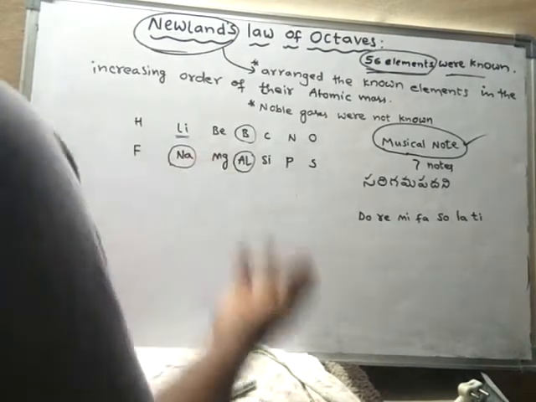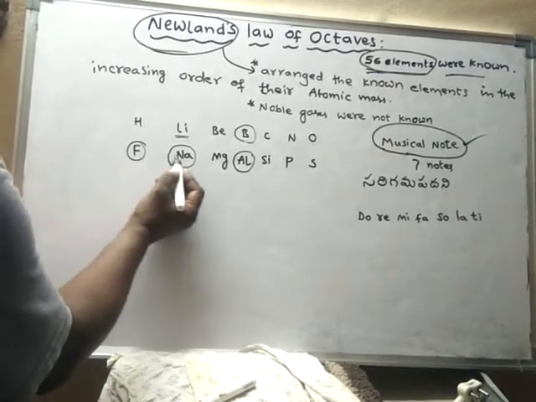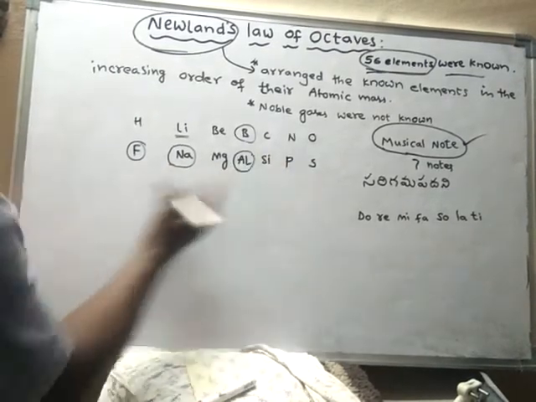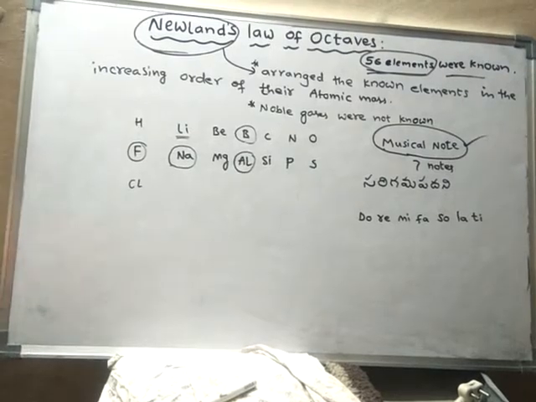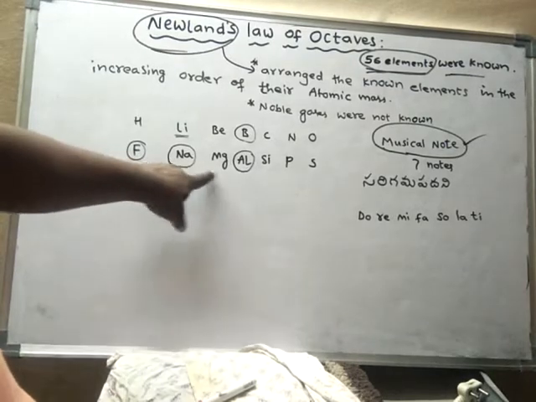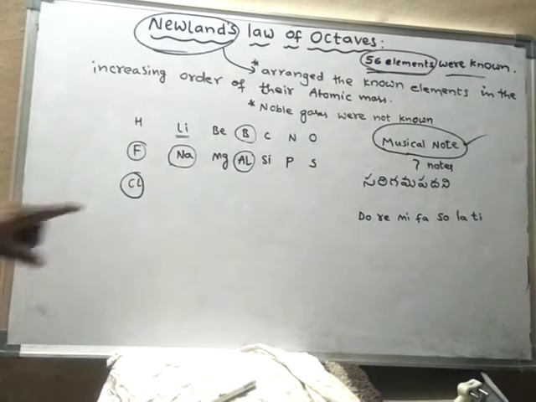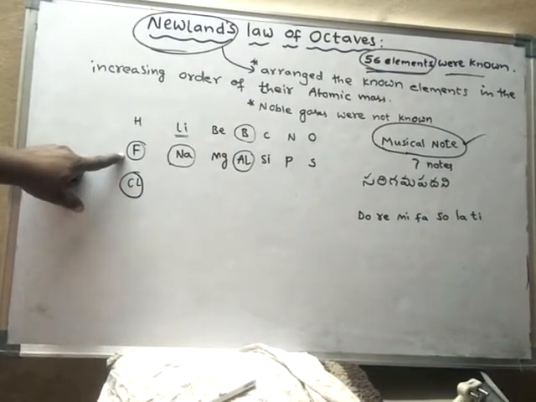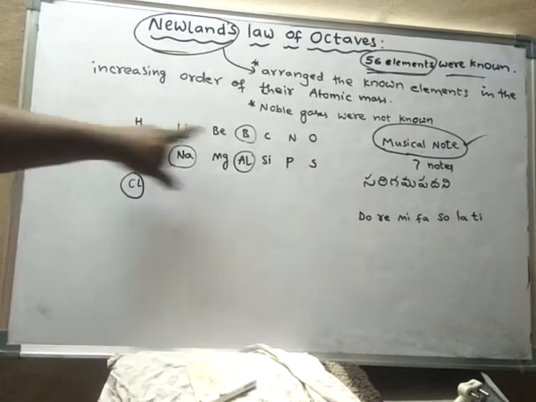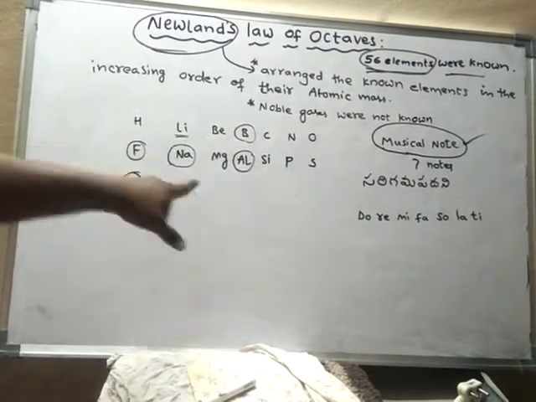Take any element. From fluorine: fluorine, sodium, magnesium, aluminum, silicon, phosphorus, sulfur. After sulfur, it should be chlorine. Let us assume fluorine as the first element and start from fluorine: 1, 2, 3, 4, 5, 6, 7, 8th element. Chlorine is the 8th element from fluorine, hence chlorine should show similar properties with fluorine. Like this, he arranged the known elements into these 8 groups.